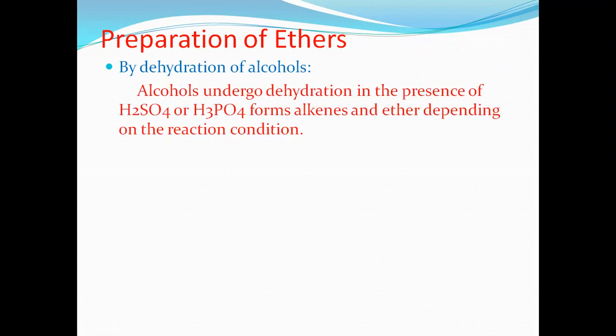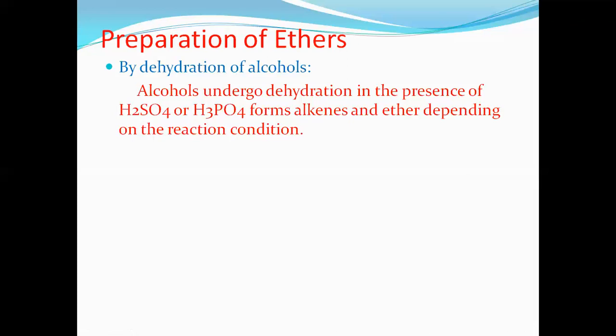One thing we have studied, dehydration of alcohol gives alkene. And second, another method, just the difference is temperature. When alcohols undergo dehydration in the presence of sulfuric acid or phosphoric acid, they form alkenes and ether depending on the reaction condition. This is a very important point students, you have to remember. Alcohols undergo dehydration by using a dehydrating agent, either sulfuric acid or phosphoric acid. Both are same, dehydration takes place, but the products are different.